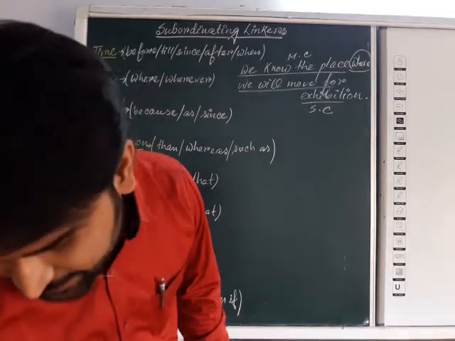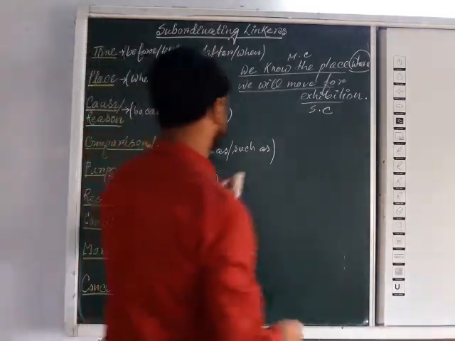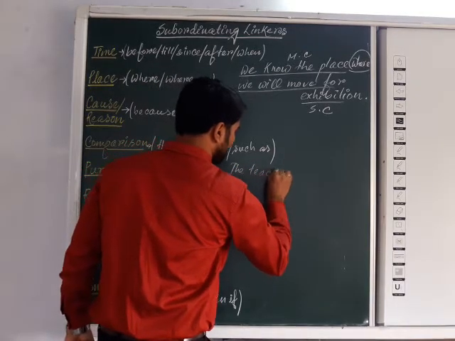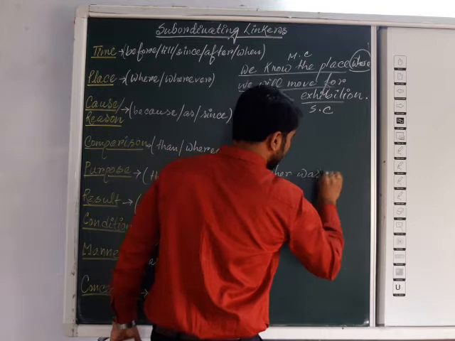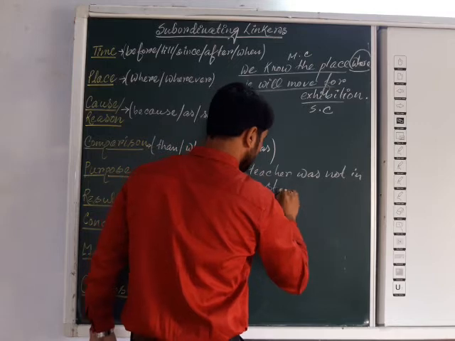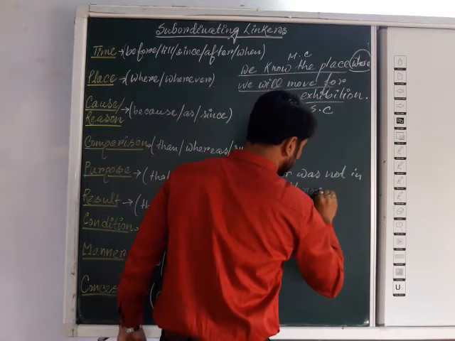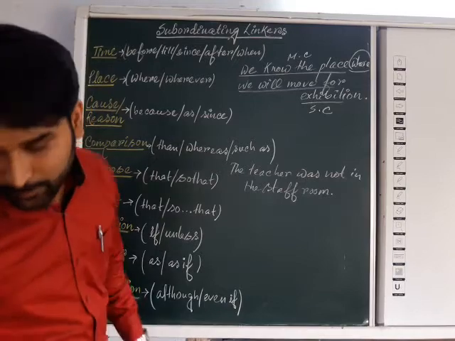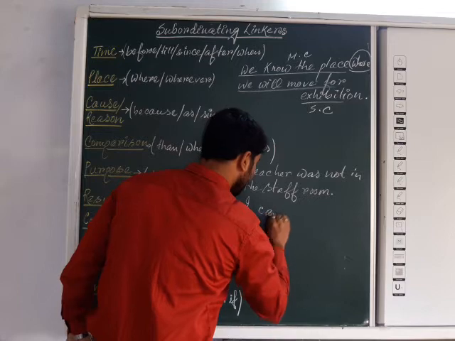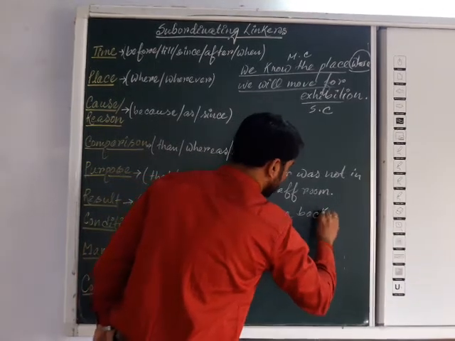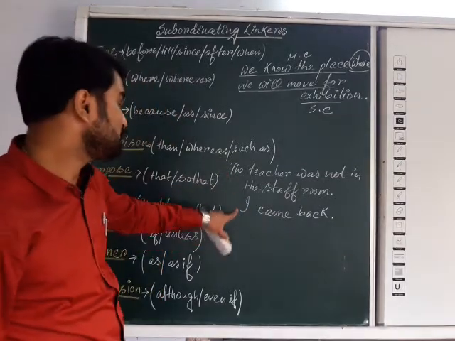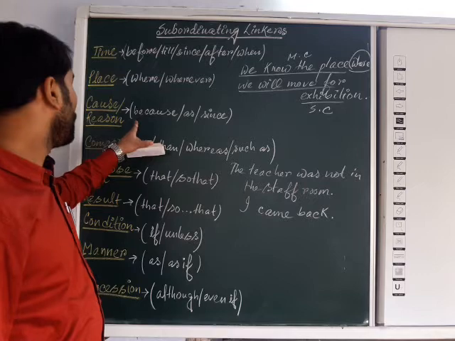Now we are moving to the next example, cause or reason. The example we are taking: the teacher was not in the staff room. I came back. Now think on this matter. Two clauses I have given. Join these two clauses using reason or cause.